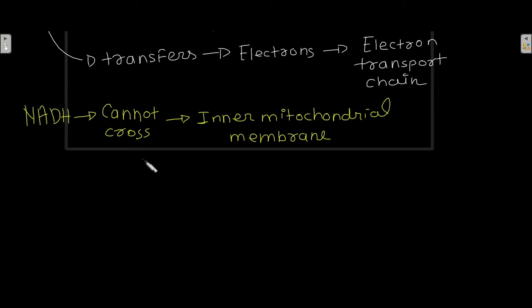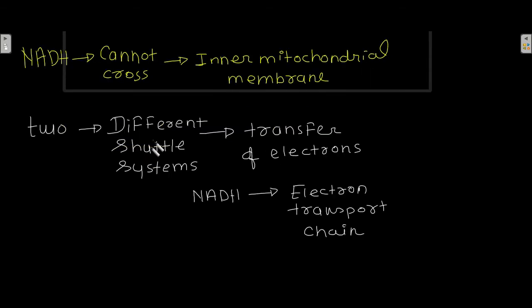chain. But this NADH cannot cross the inner mitochondrial membrane. And this is the reason why two different shuttle systems exist, which help in transfer of electrons from NADH to the electron transport chain. The electron transport chain exists in the mitochondrial matrix at the inner mitochondrial membrane. NADH is produced in the cytosol.